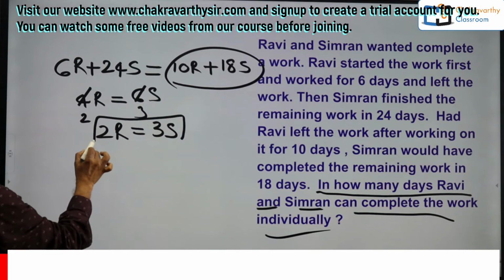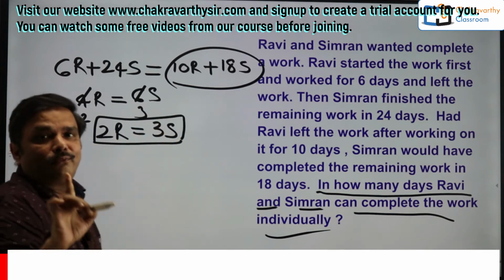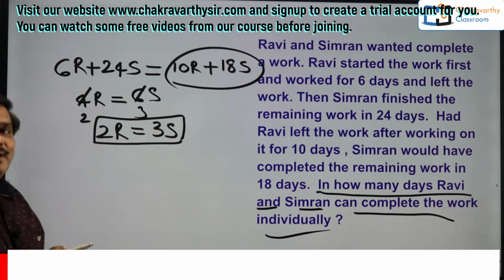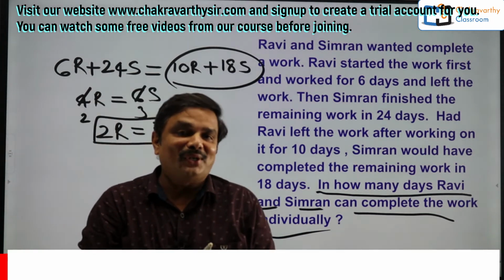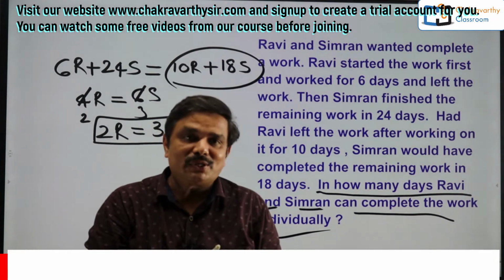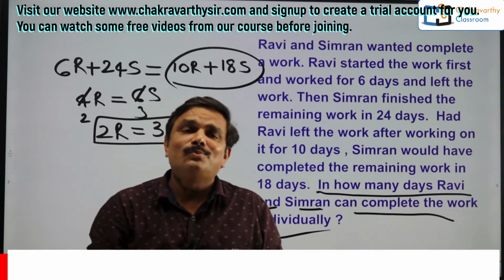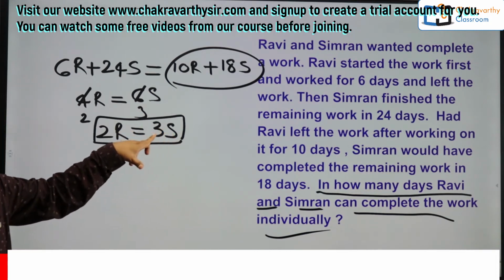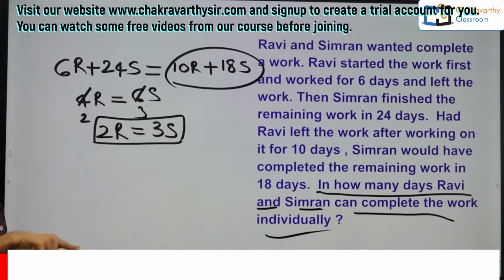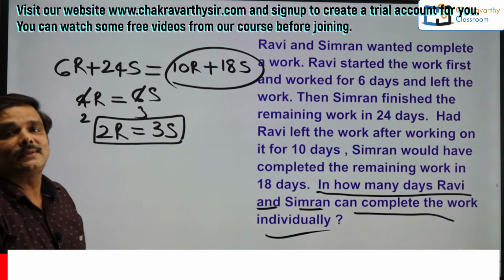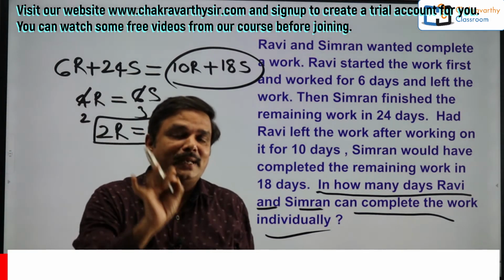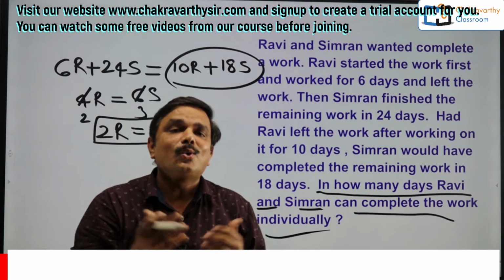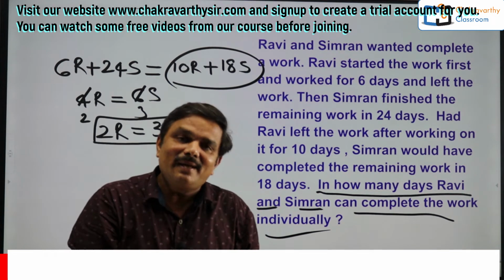Now you tell me, students, the beginners particularly, if the statement is like this, 2-day work of Ravi equal to 3-day work of Simran, who is more efficient there? Obviously, Ravi is more efficient. How is that? The work done by Simran in 3 days can be done by Ravi in only 2 days. Who is more efficient? Obviously, Ravi.